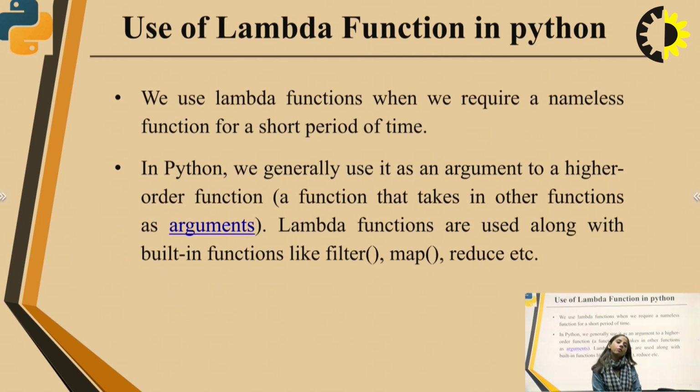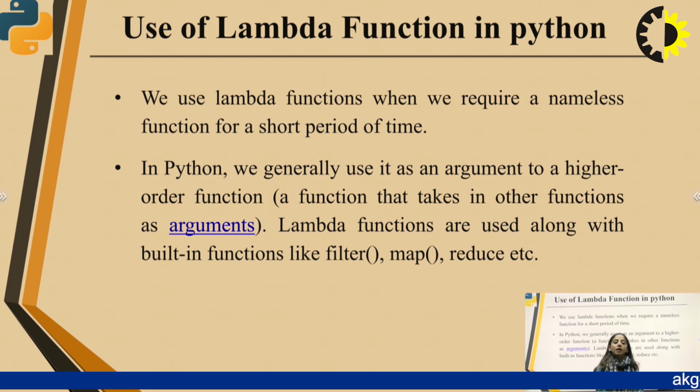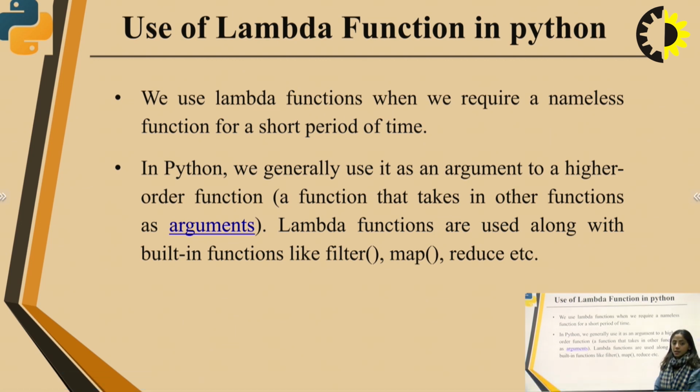Now, use of lambda function in Python. We use lambda functions when we require a nameless function for a short period of time. In Python, we generally use it as an argument to a higher order function, a function that takes in other functions as arguments. Lambda functions are used along with built-in functions like filter, map, reduce, etc.